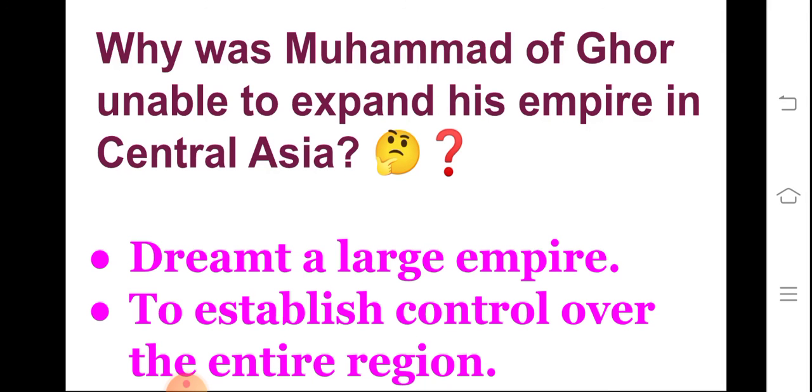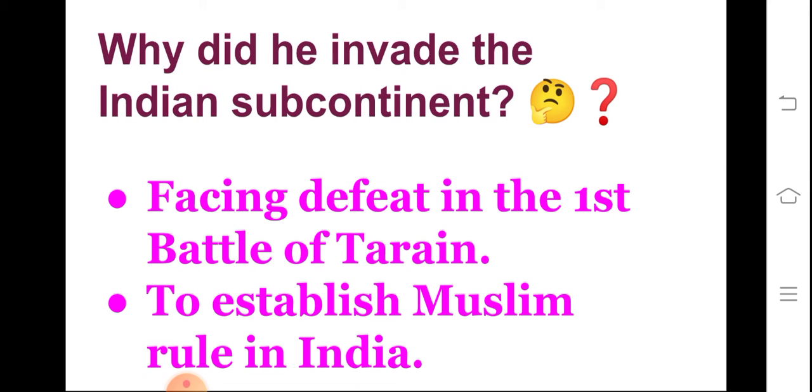Now, children, give me the answer to my question. Why was Muhammad of Ghor unable to expand his empire in Central Asia? If you have read the section, you know the answer. Muhammad of Ghor dreamed of creating a large empire in Central Asia. However, he proved to be too weak to establish control over this entire region. Why did he invade the Indian subcontinent? As he proved to be too weak to establish control over the Central Asia region, he decided to expand towards the east, namely the Indian subcontinent.